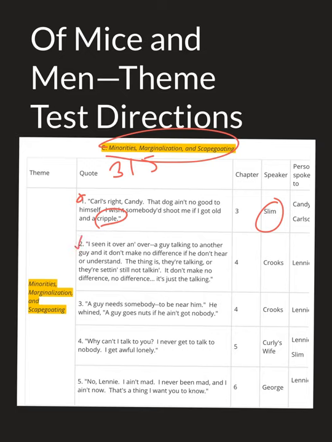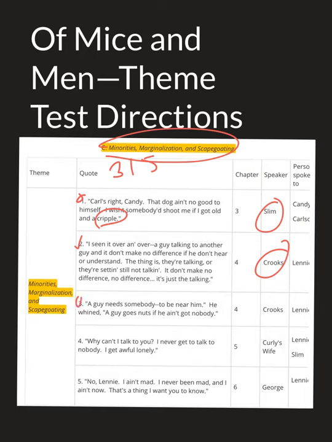All right, our second quote says, "I've seen it over and over. A guy talking to another guy, don't make no difference. If you don't hear or understand, the thing is they're talking, they're sitting, still not talking. It don't make no difference, it's just the talking." All right, so Crooks is this marginalized character. He's an African American. He doesn't stay with the other men who are white in the bunkhouse. He has his own place that's off to the side. And he's really on the margin of this small society here, right?